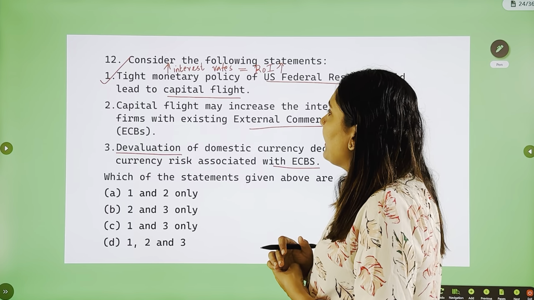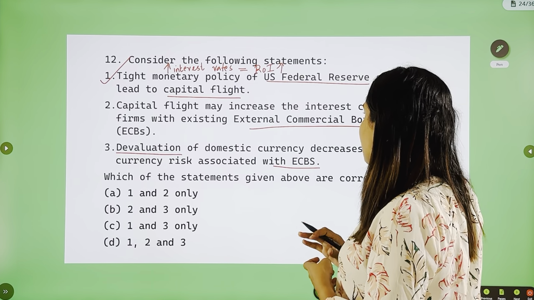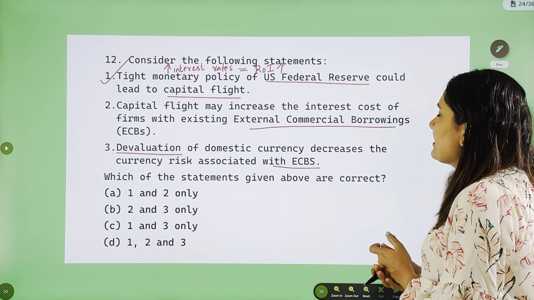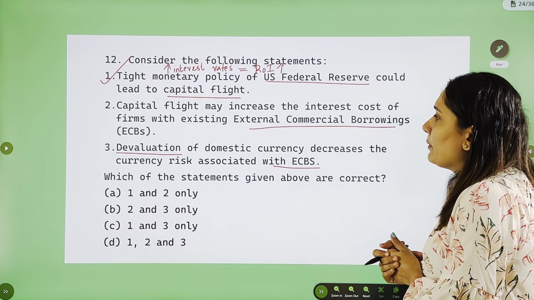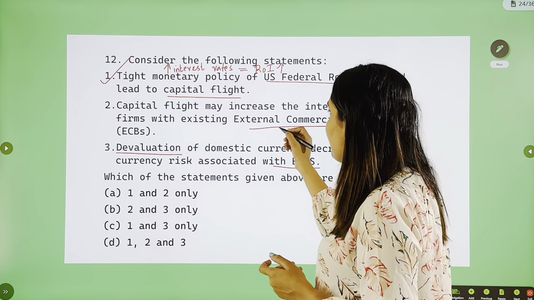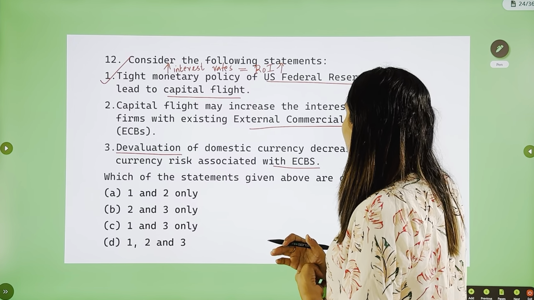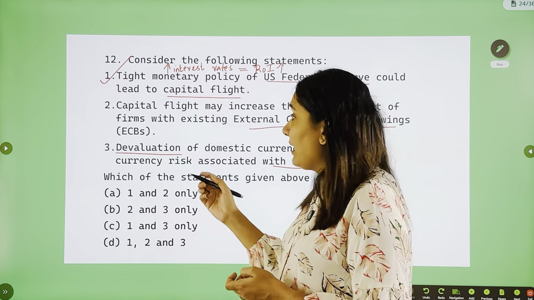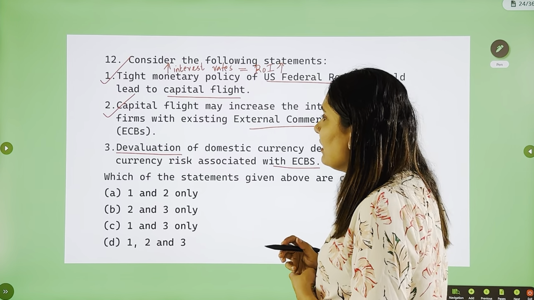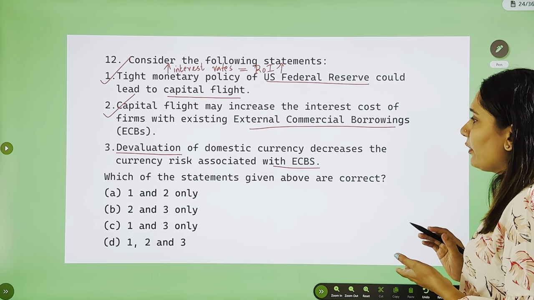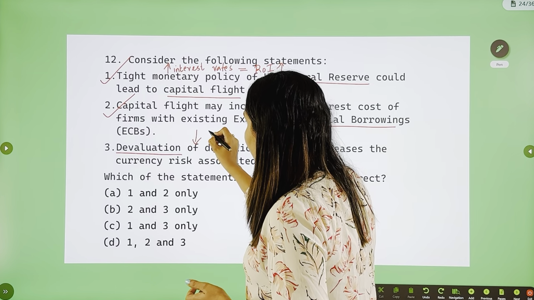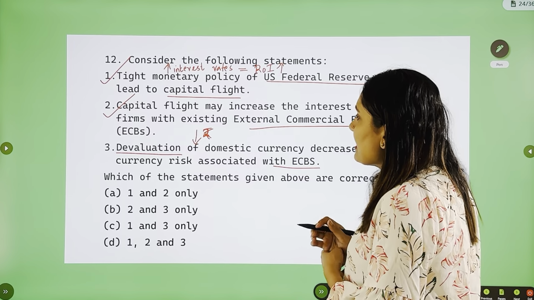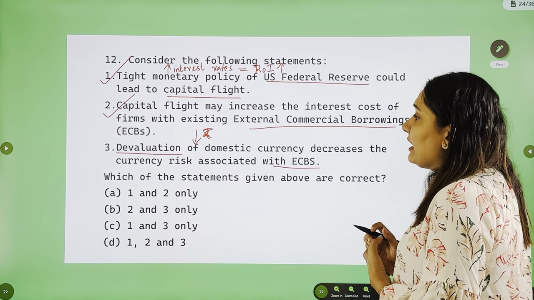Now, second one, capital flight may increase the interest cost of firms with existing external commercial borrowings. That is, those firms which already have external commercial borrowings, this may increase the interest cost. That is again correct. Third one, devaluation of domestic currency, that means the value of domestic currency coming down. Devaluation decreases the currency risk associated with ECBs.